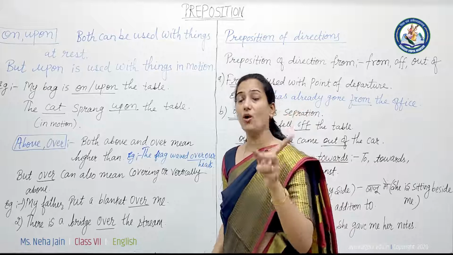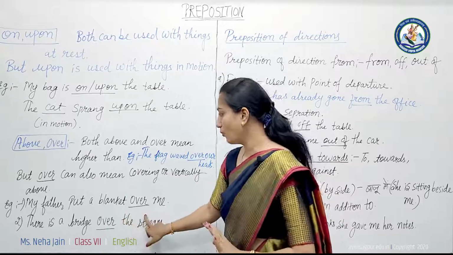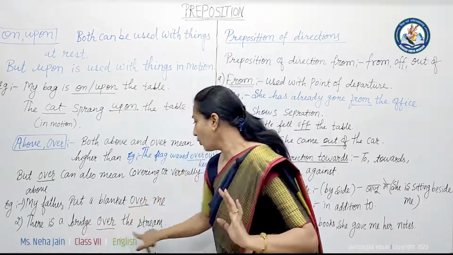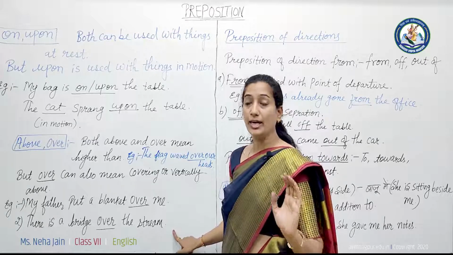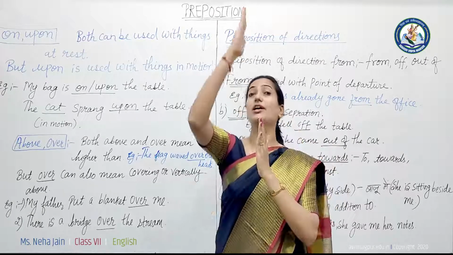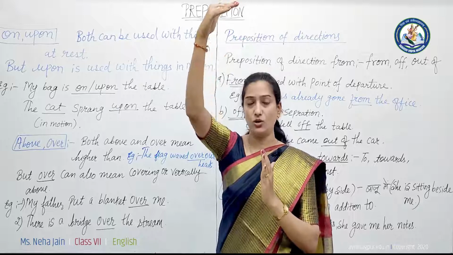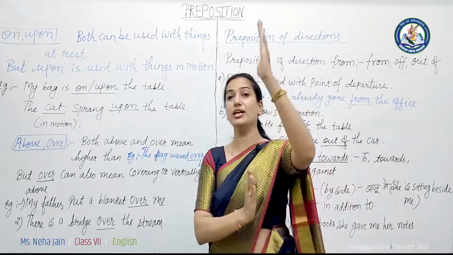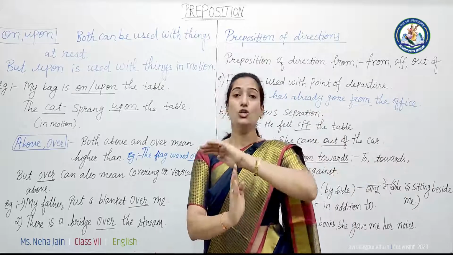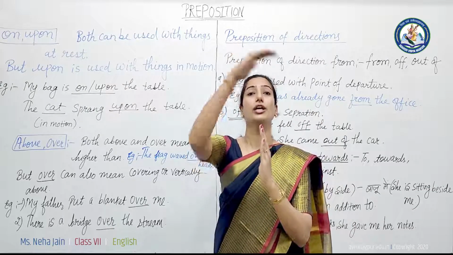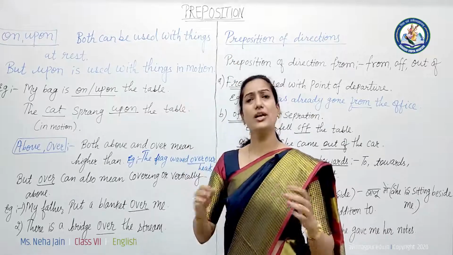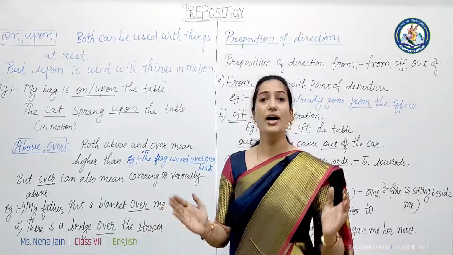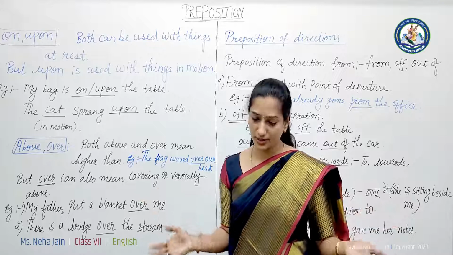So while indicating covering, you should use over. There is a bridge over the stream. Now here we are talking about vertically higher. Stream से vertically ऊपर, there is a bridge. So we are talking here about vertically above. Got it? There are many prepositions for indicating positions of things.